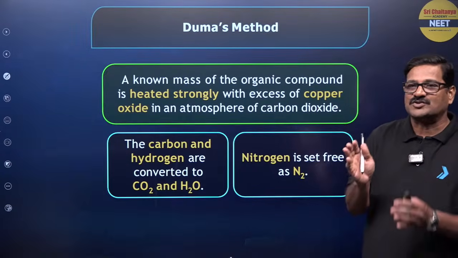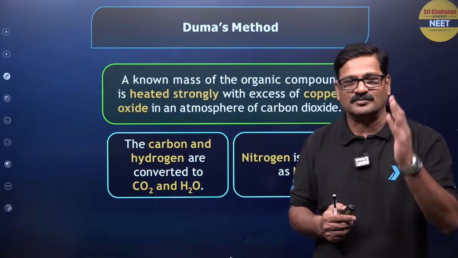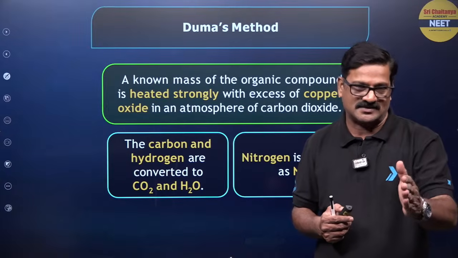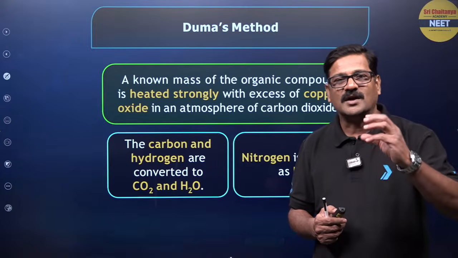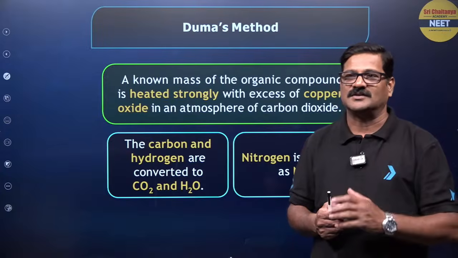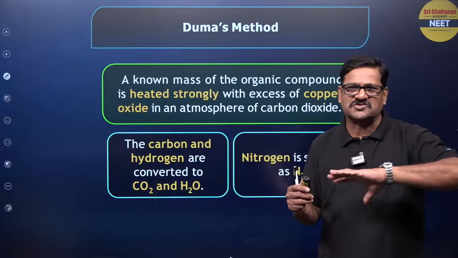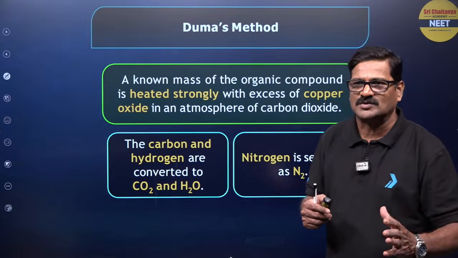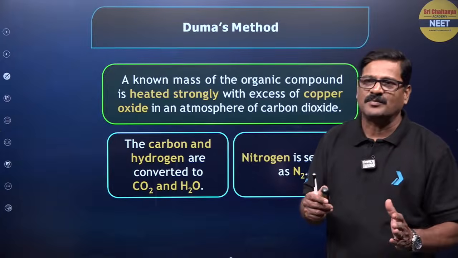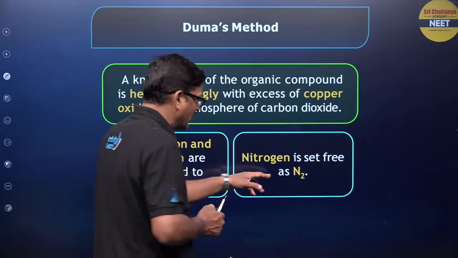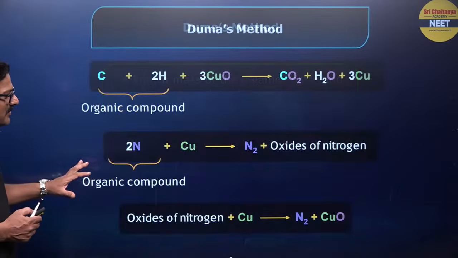So Dumas method, actually in this Dumas method, the nitrogen part of the organic compound is converted into nitrogen gas. Fine. So the amount of nitrogen gas can tell you what is the percentage of the nitrogen in the compound. For that, मैं क्या करना चाहता हूँ? A known mass of organic compound is heated strongly with copper oxide, so that the carbon dioxide is expelled and the nitrogen part is going to be converted into nitrogen gas. Nitrogen gas is set free and is collected over the water. That is the experimental setup.